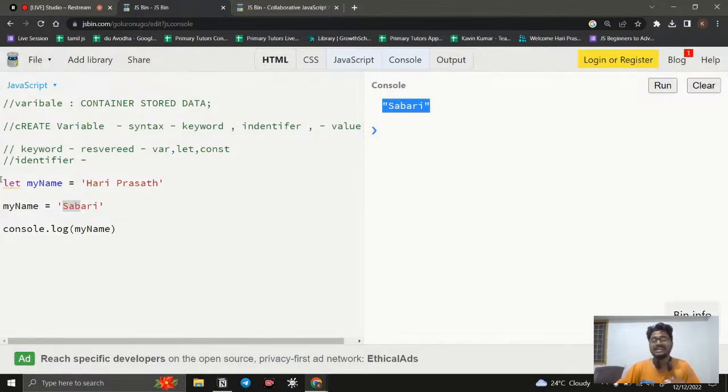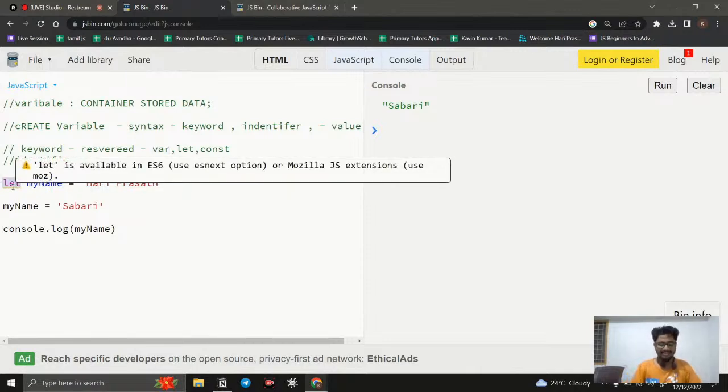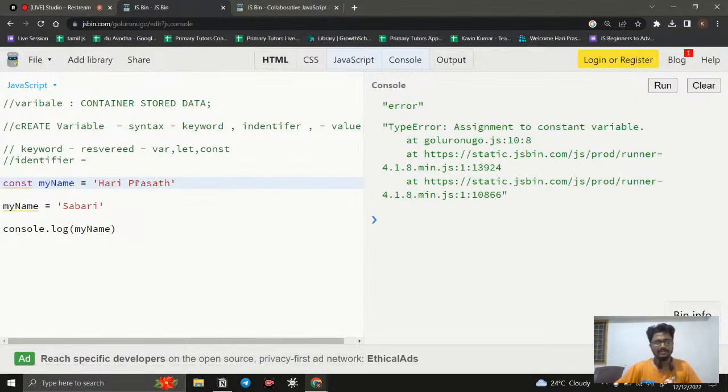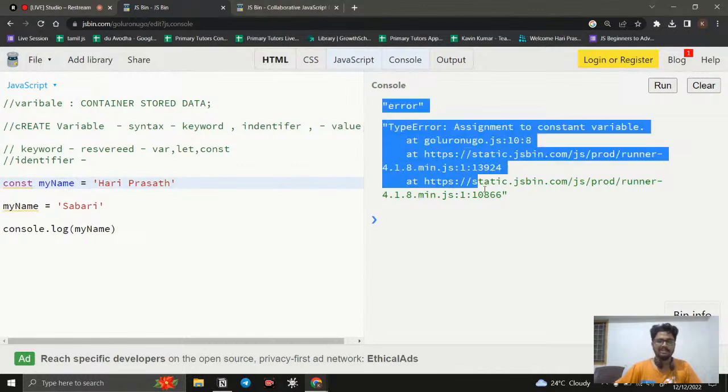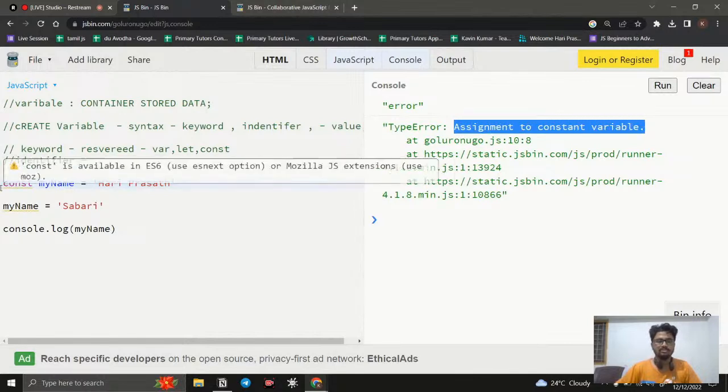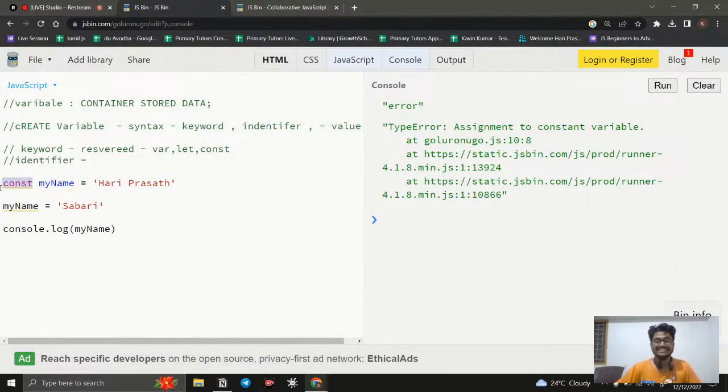So reassigning is possible by using the let keyword and also var. Both accept reassigning. By using the var keyword you can also reassign it. But when I use the const keyword like this and run it, as we know, like previously it throws an error, the same will happen. You can see the error we are getting: Assignment to constant variable. Once you declare a variable with const, it is not reassignable. It is like a constant variable, we cannot modify or reassign it.